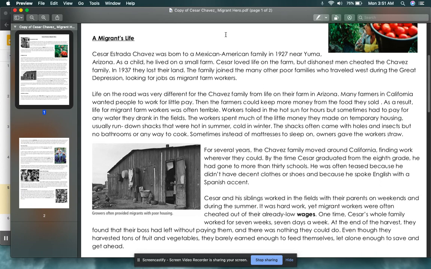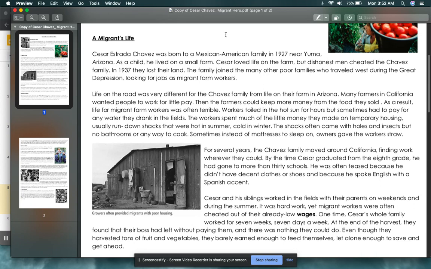The shacks often came with holes and insects, but no bathrooms or any way to cook. Migrants' life was definitely hard. Sometimes, instead of mattresses to sleep on, owners gave the workers straw.